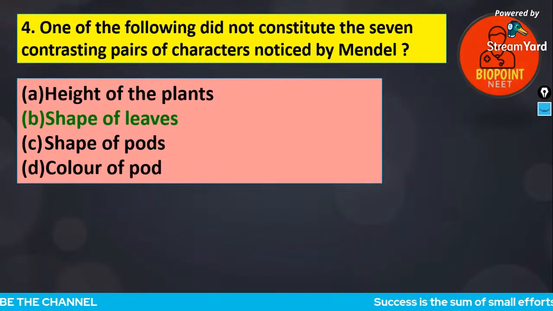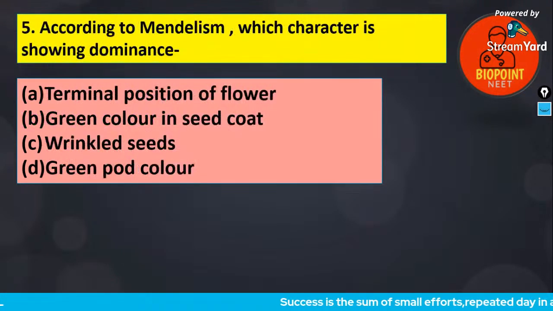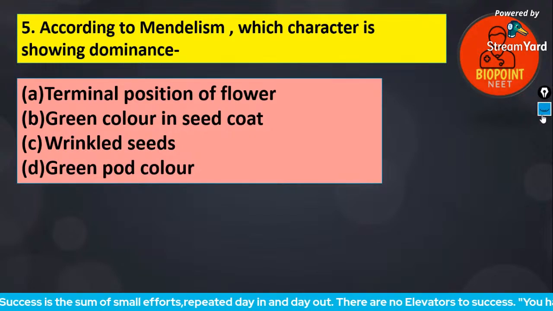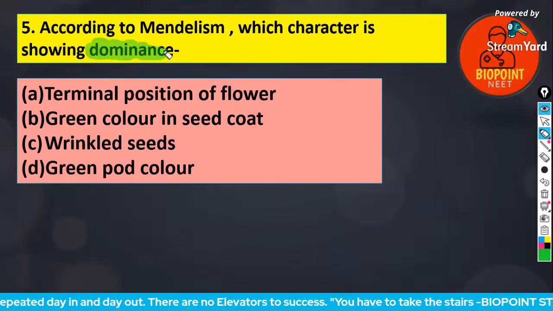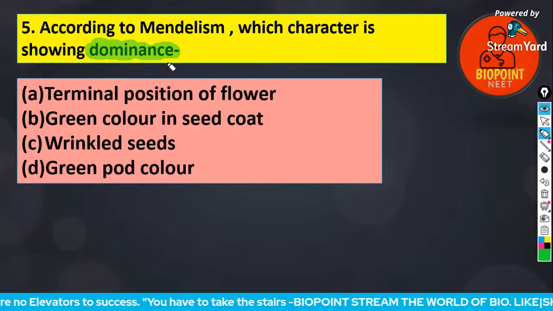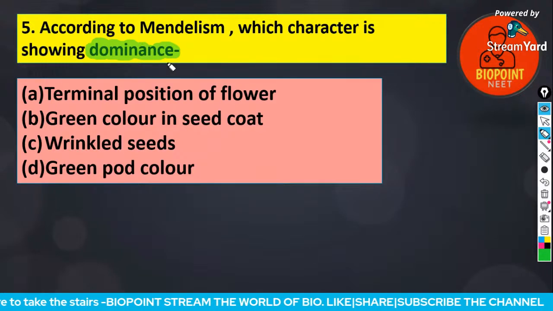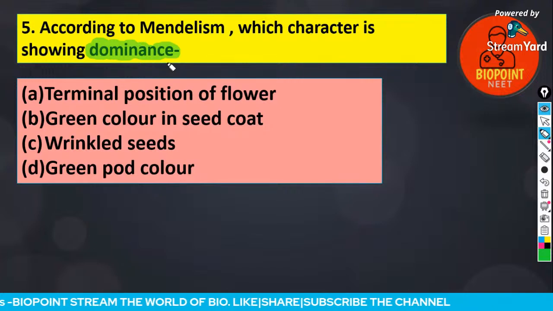Let's do question number 5, the last and final question of today's class and today's session number 1. According to Mendelism, which character is showing dominance? That's why I told you to listen very carefully when I taught this. Terminal position of flower, green color in seed coat, wrinkled seed, green pod color.